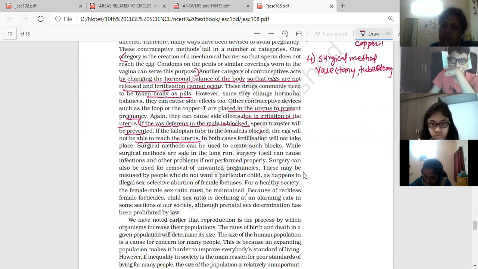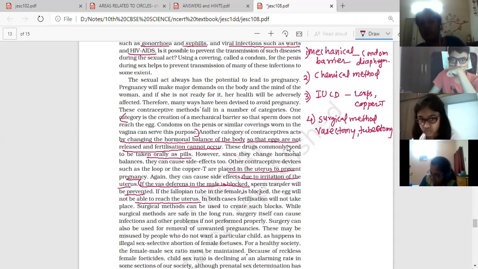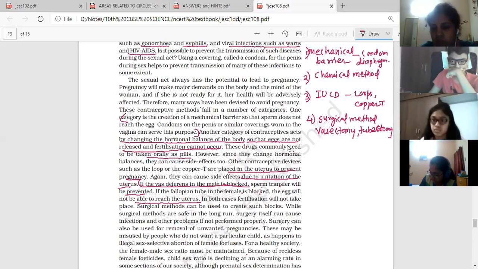Okay. So in this one, which of these methods will prevent STD? One more question they have asked. Which of these methods prevent STD? Only mechanical barrier. Only mechanical barrier can help in prevention of STDs, not any other. Any others cannot prevent, only mechanical barrier will prevent. That was a 1 mark question they have asked earlier.